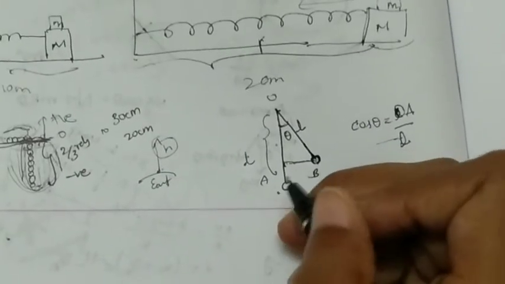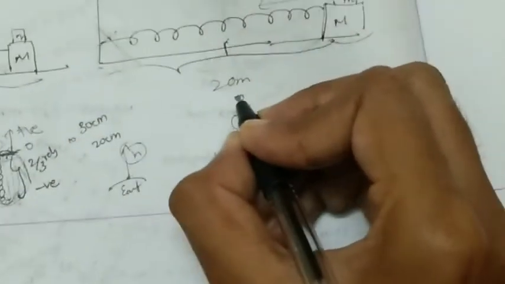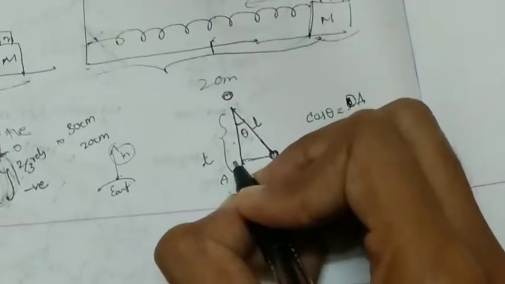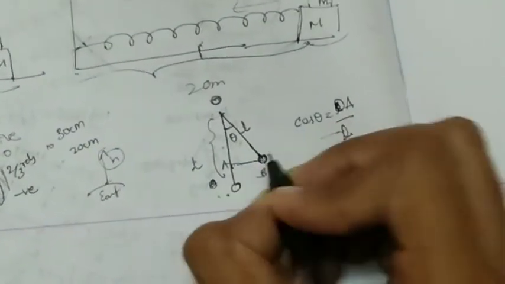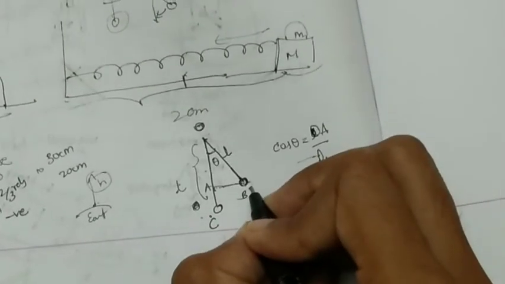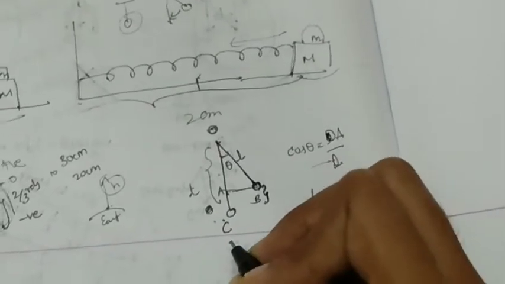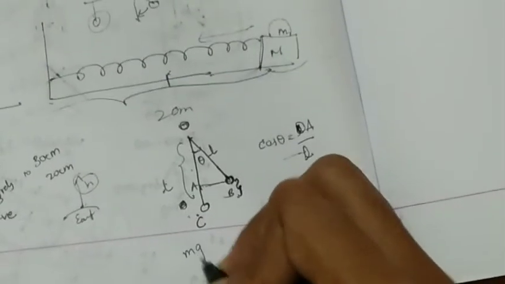Let this be the point of suspension O, and this is point A, and this is point B, and this is point C if we consider. So now the bob has raised to this much height, and general potential energy is calculated as mgh.